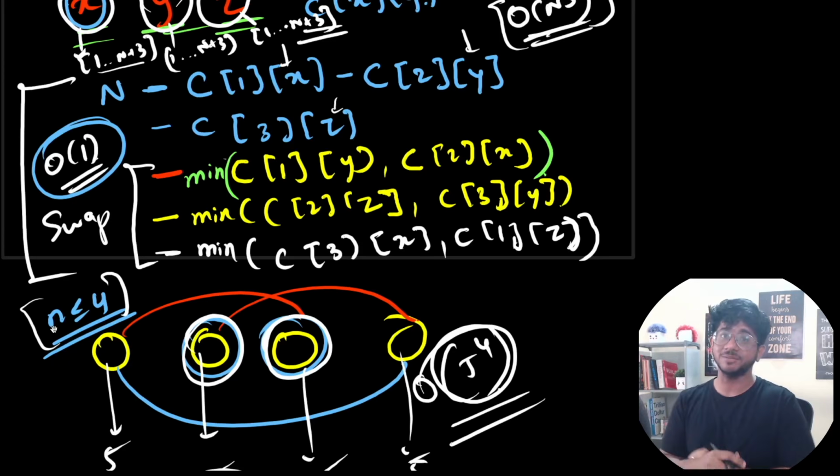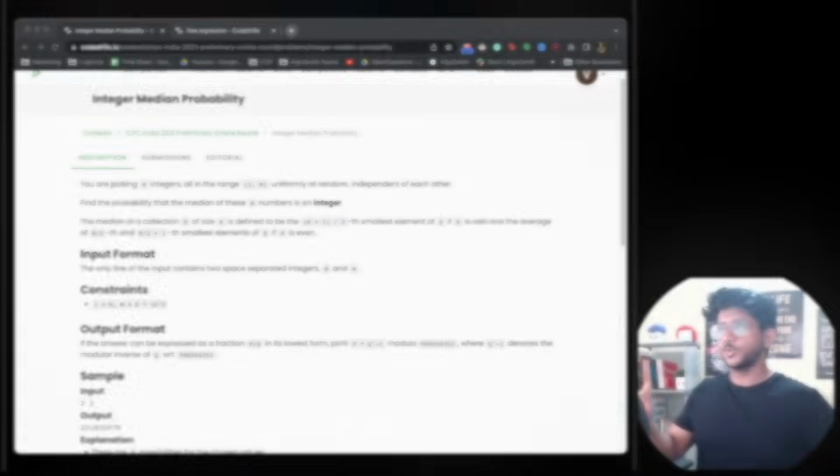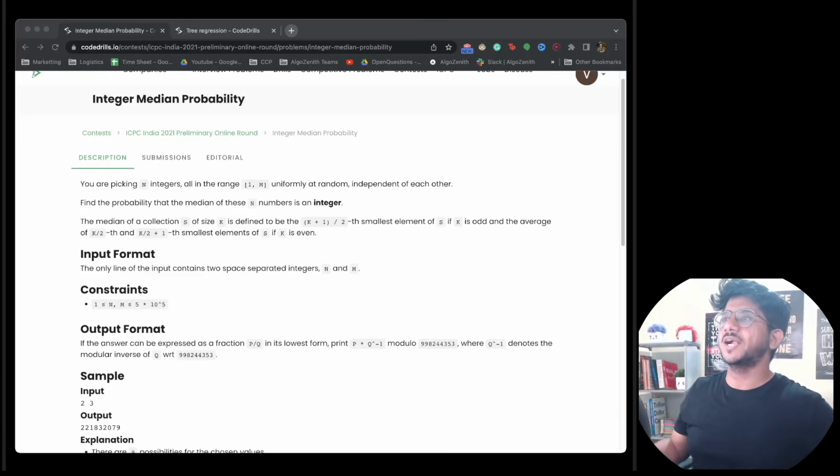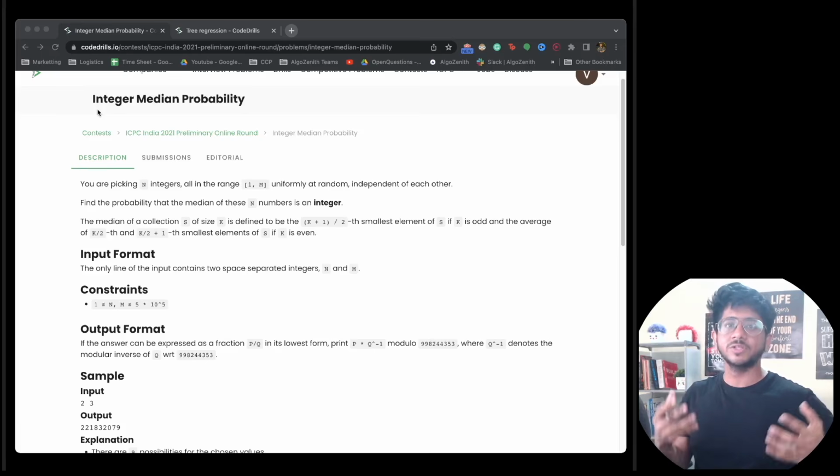Next one is a much more interesting math problem. Okay, so we are left with two more problems. We're going to look at the next problem, which I felt was one of the best problems of the set, and one of those deciders which decide the winning teams in general. Because if you can solve such mathematical problems in an actual 2.5 hour setup, that means that you have real good capabilities to get to the world finals to a certain degree. So this is one of those problems which requires you to sit down with maths and think about how do you count things properly.